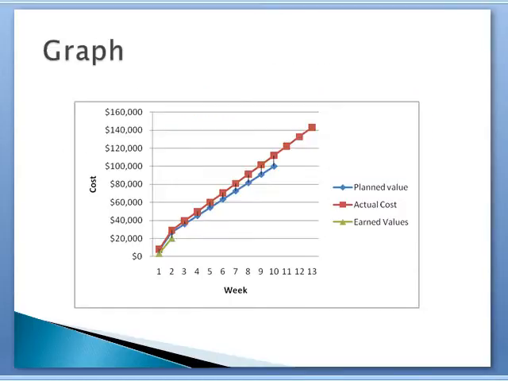As you can see here, the planned values, actual costs, and earned values are plotted for each week of the project. The graph shows that the project will finish behind schedule and over budget. The project is expected to be completed in 13 weeks instead of the estimated 10 weeks, as well as costing $143,210 instead of the estimated $100,000.